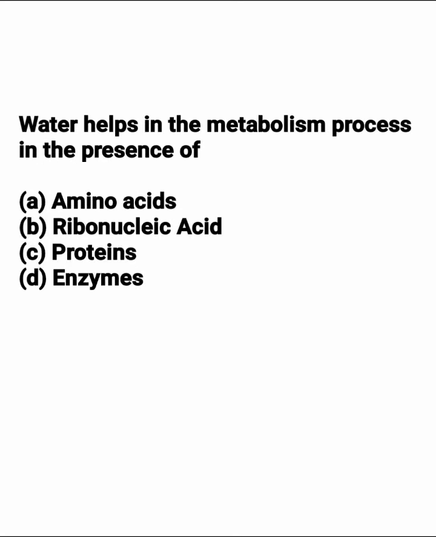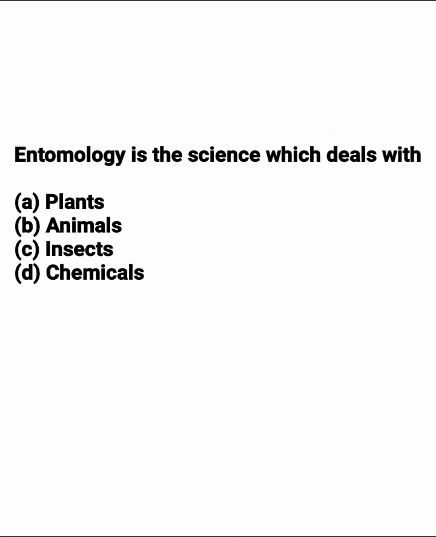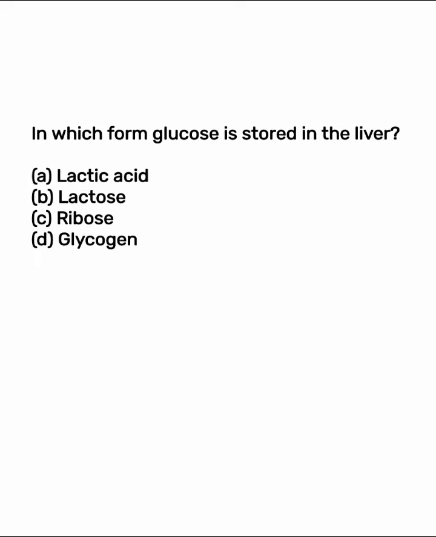Water helps in metabolism process in the presence of what? The right answer is option D, with enzymes. Entomology is the science which deals with. The right answer is option C, insects. In which form glucose is stored in the liver? The correct answer is option D, glycogen.